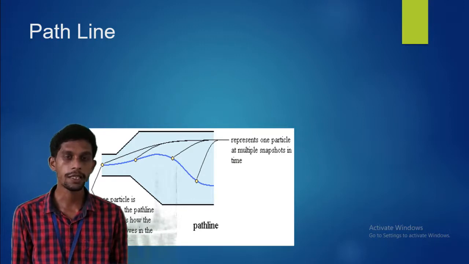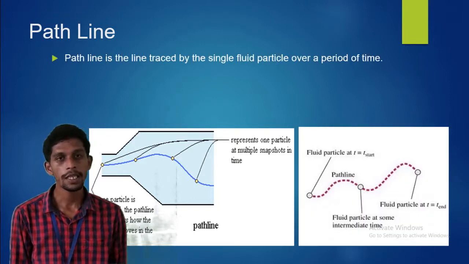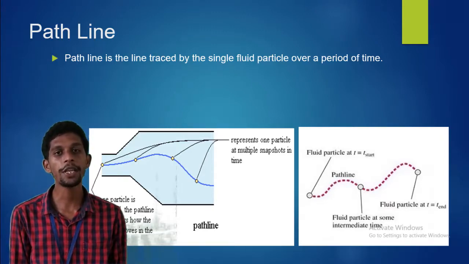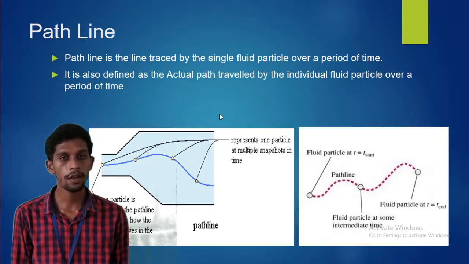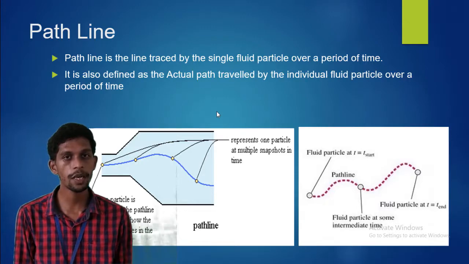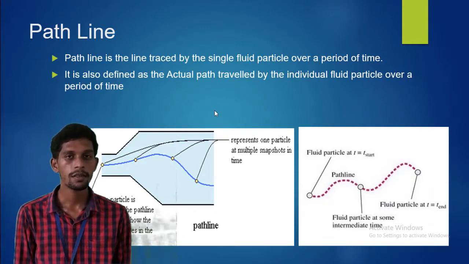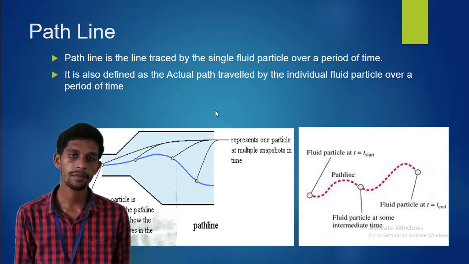So the path line is a line traced by a fluid particle in a period of time. It is also defined as the actual path travelled by an individual particle over a specific time period.